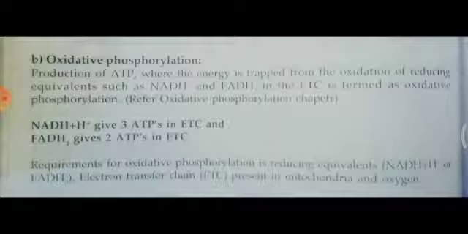Oxidation means removal of hydrogen. So you can see here when NADH goes through the electron transport chain, or FADH goes through the electron transport chain, the H is removed and that H is utilized for production of ATP. So H is removed, oxidation takes place to produce ATP, hence it is called oxidative phosphorylation. The requirement for oxidative phosphorylation is reducing equivalents like NADH or FADH. The electron transport chain is present in mitochondria. So this electron transport chain, or oxidative phosphorylation process, takes place in mitochondria.